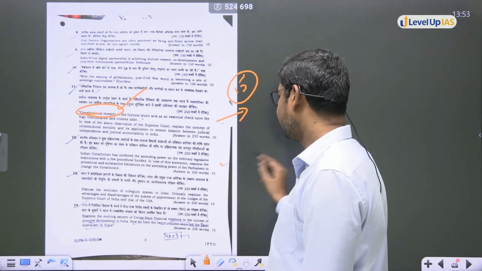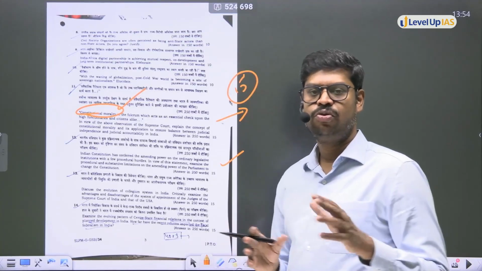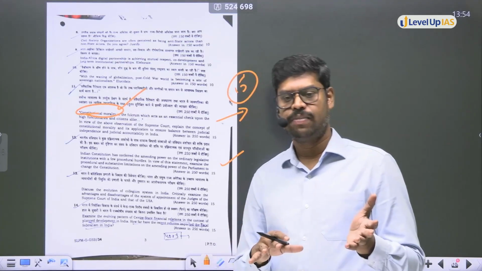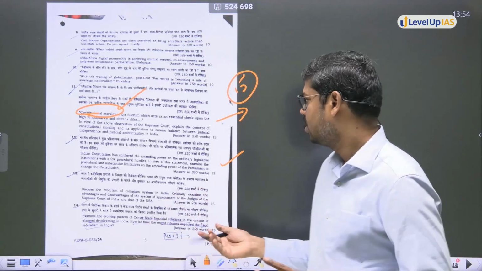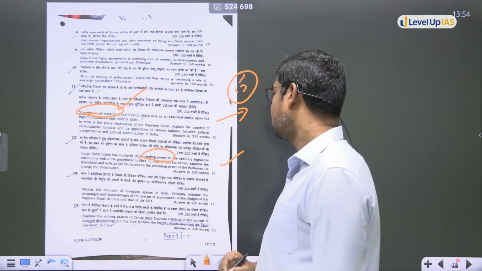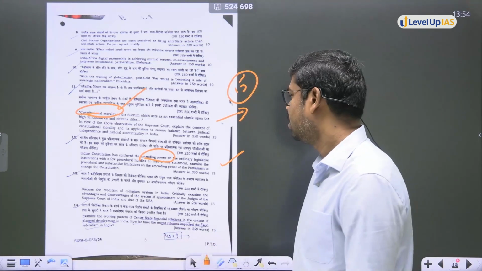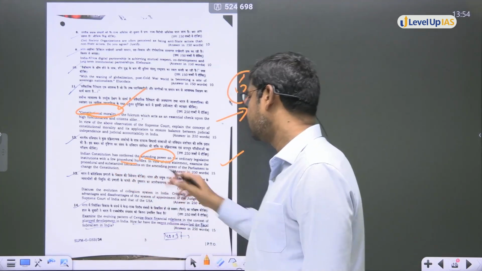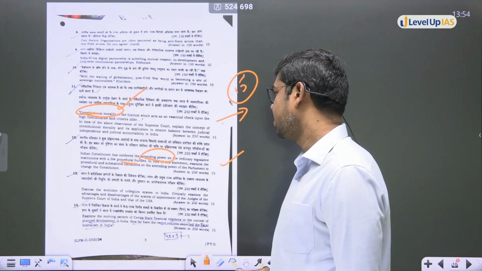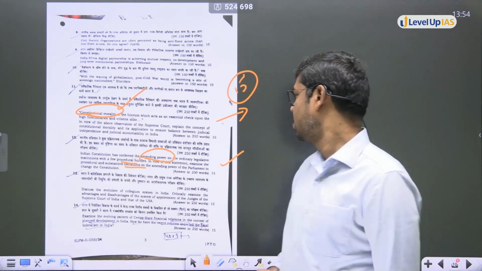I would say this is one of the very easy questions, provided the students understand. This question is from two important topics: constitutional amendment and basic structure. The Indian constitution has conferred amending powers on the ordinary legislative institution, that is on the judiciary, with a few procedural hurdles. In view of the statement, examine the procedural and substantive limitations on the amending power of the parliament to change the constitution.